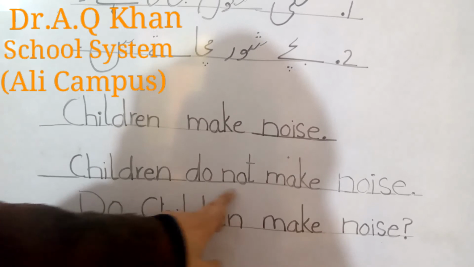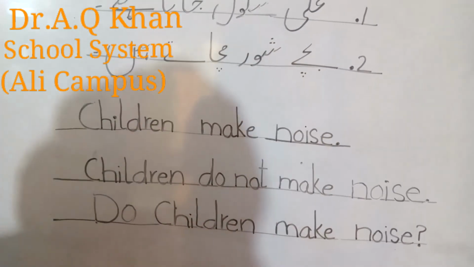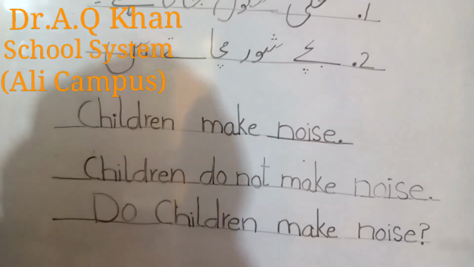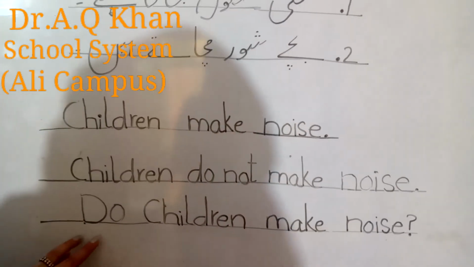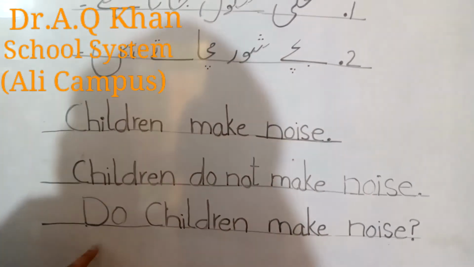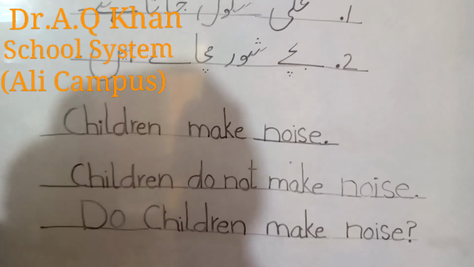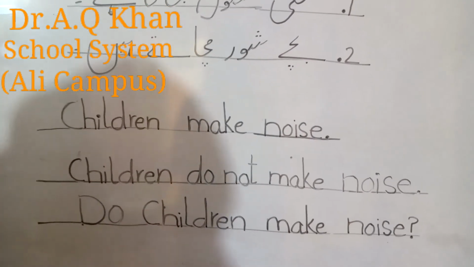So we have added do not in this example to make its negative sentence. Children do not make noise. And for the interrogative sentence, we will put do at the start of the sentence: do children make noise? And then we will put a question mark at the end of the sentence.